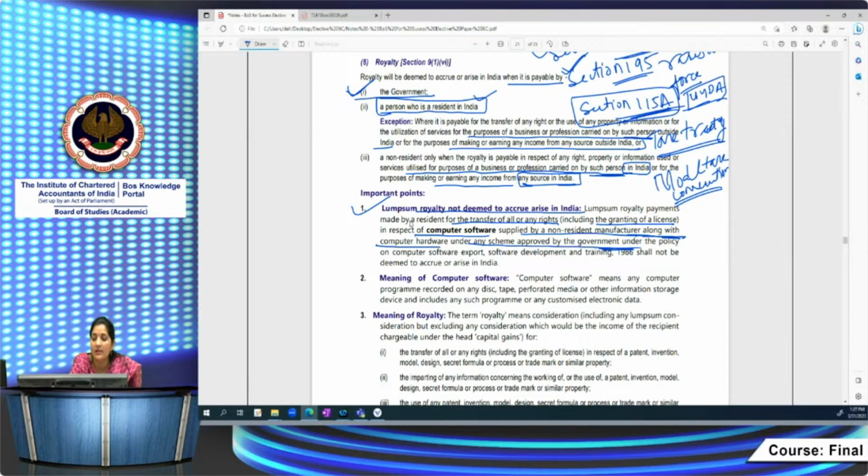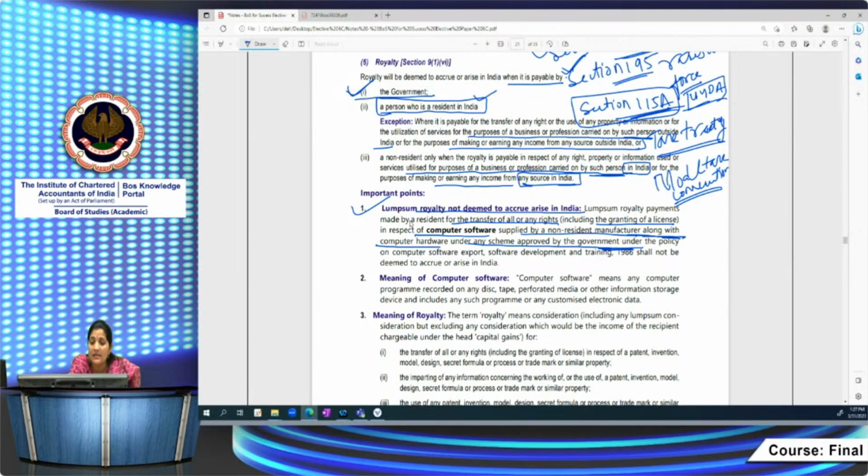This wording is very important. In case of royalty also, if the contract or agreement is approved by the government, then the concession rate of 10% is applicable under section 115A. So these wordings again are very important for determining the rate of tax at which the royalty is taxable in the hands of a non-resident.